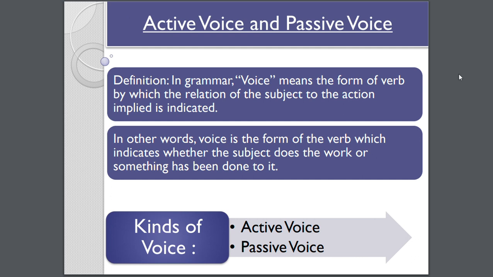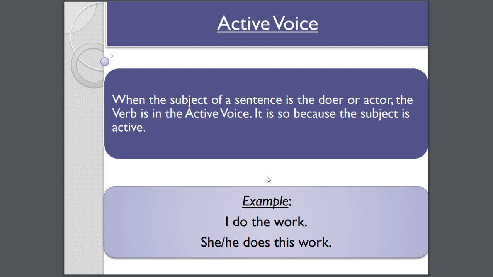Active voice. In grammar, voice means the form of the verb by which the relation of the subject to the action is implied or indicated. In other words, the voice is the form of the verb which indicates whether the subject is doing the verb or something has been done to it. There are two kinds of voice, active voice and passive voice. Now let's see next, active voice.